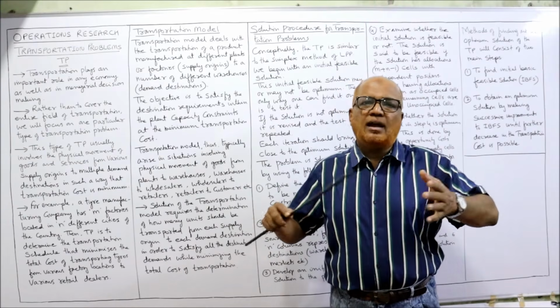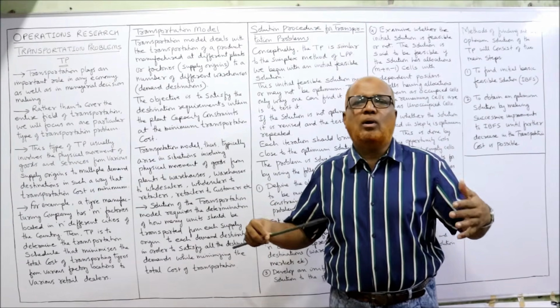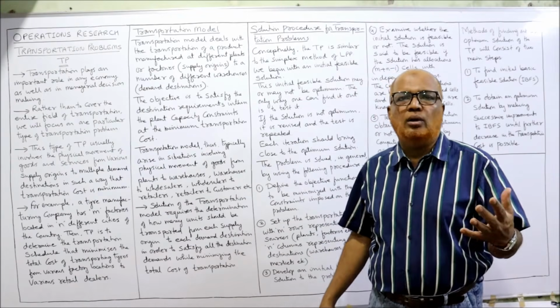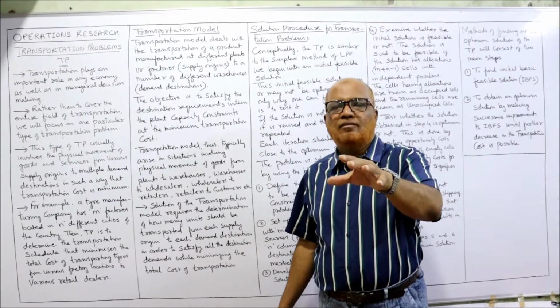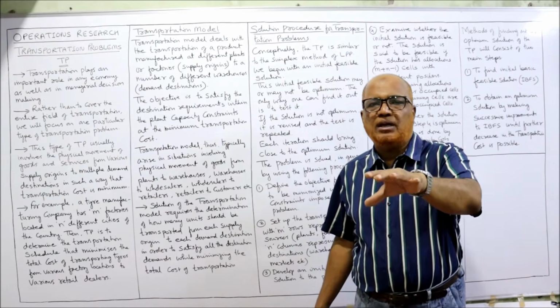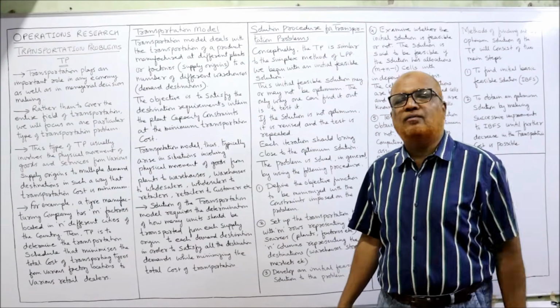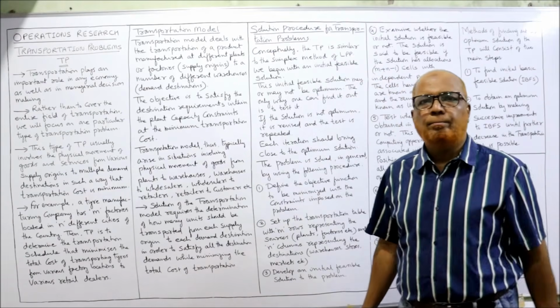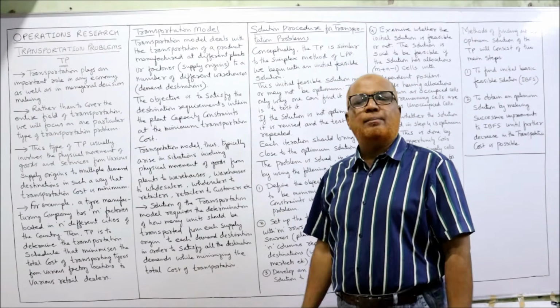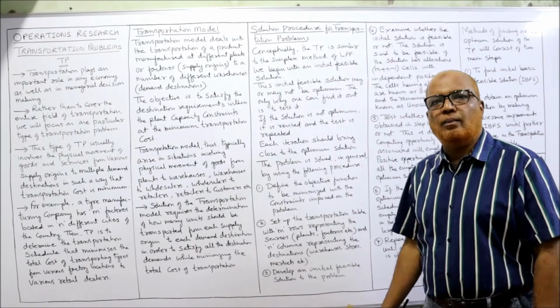Many dealers are there and many factories are there. We want to find out a schedule so that we can know how many units of tires will be transferred from each factory to each dealer so that the total transportation cost will be minimized. This is the example of transportation problem.